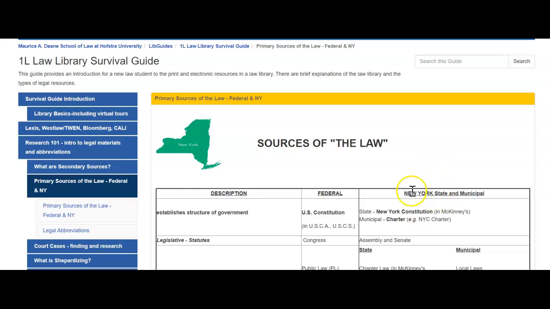We will be exploring this chart, which is designed to help you keep track of these sources. You can find this chart on our 1L Law Library Survival Guide.